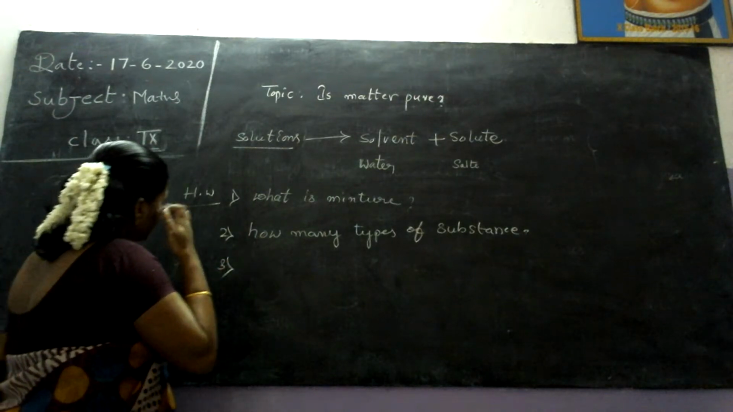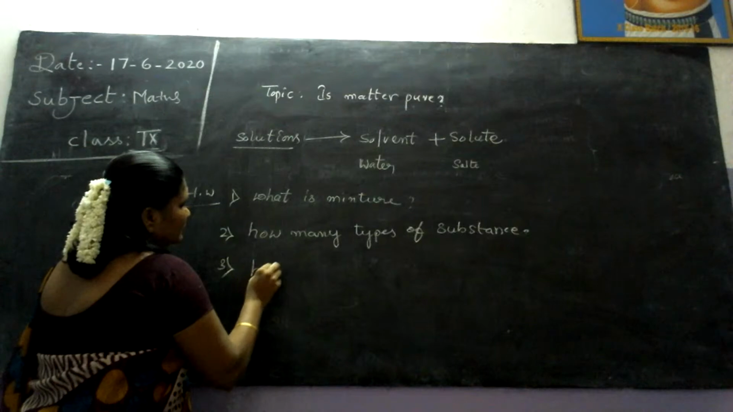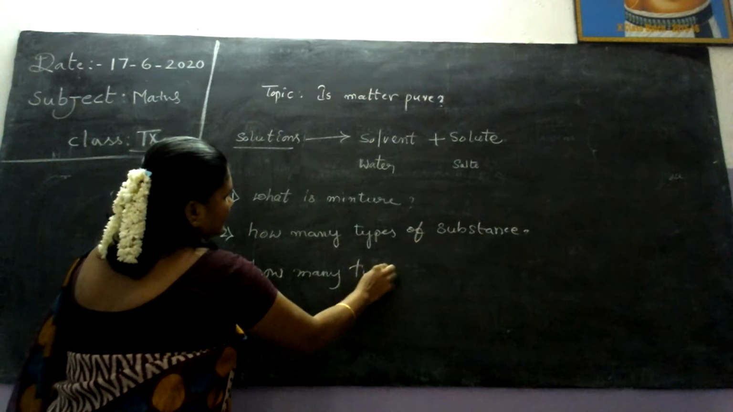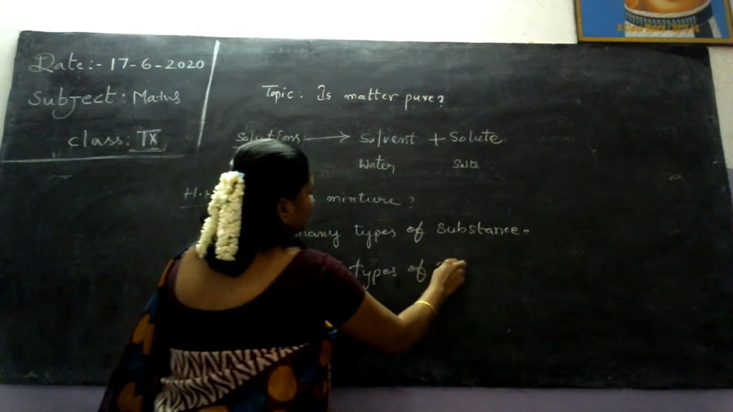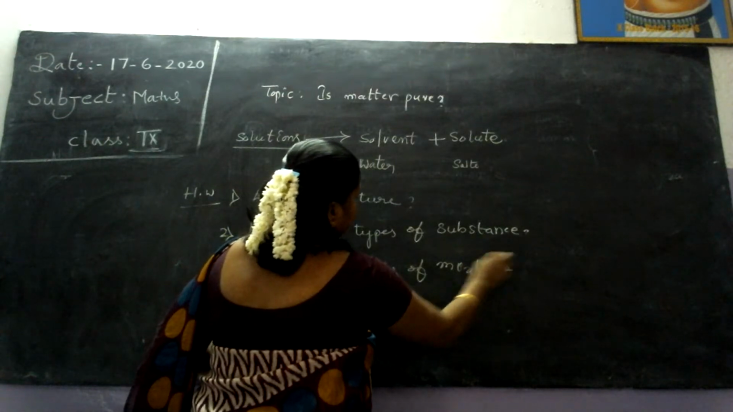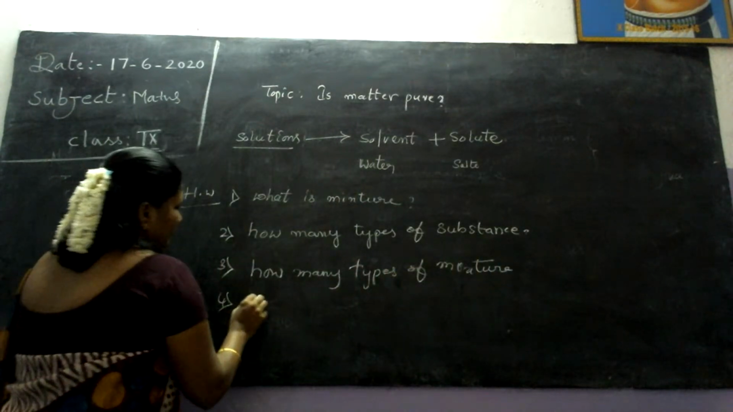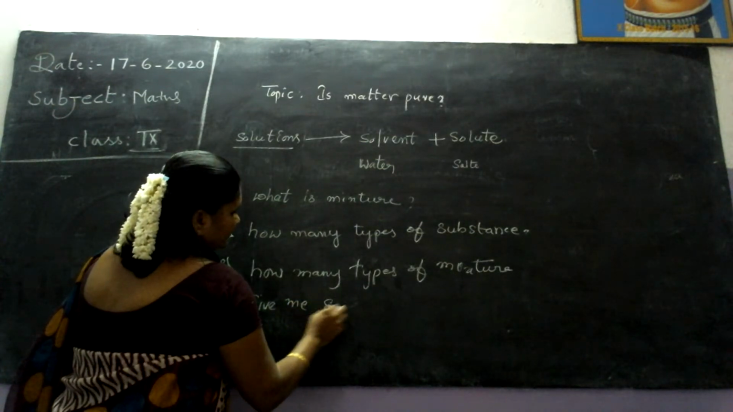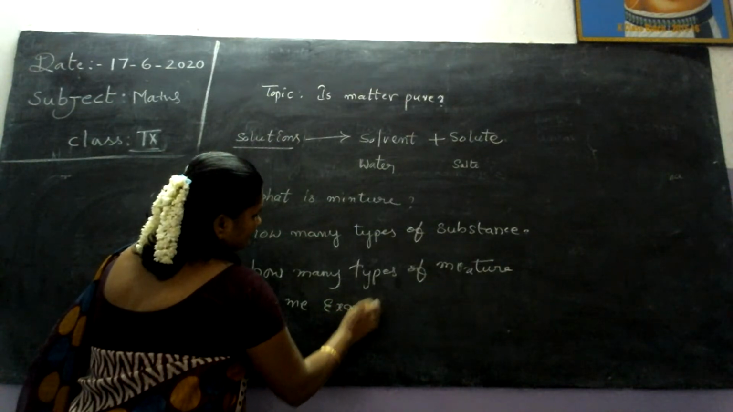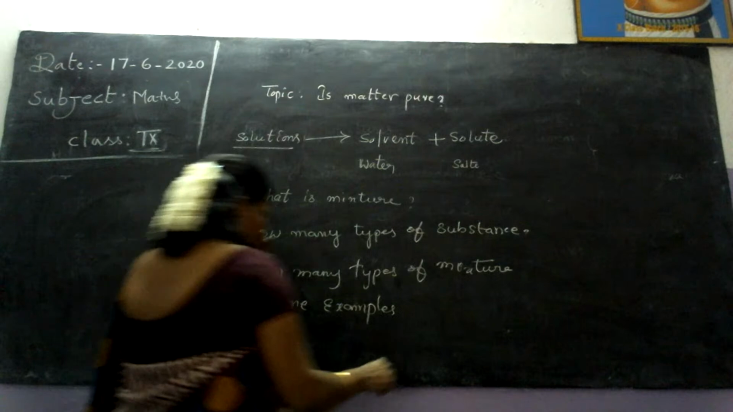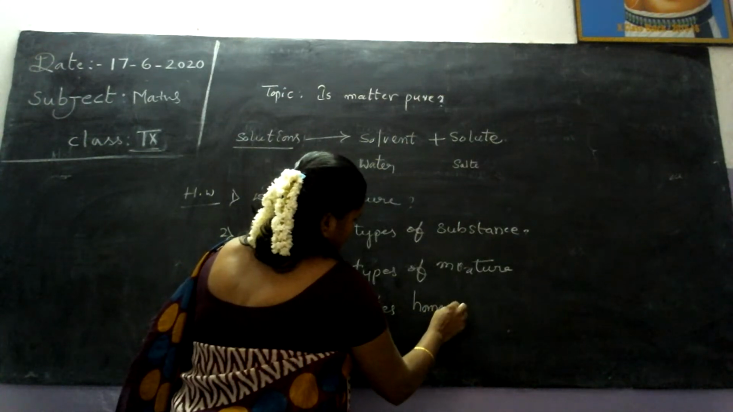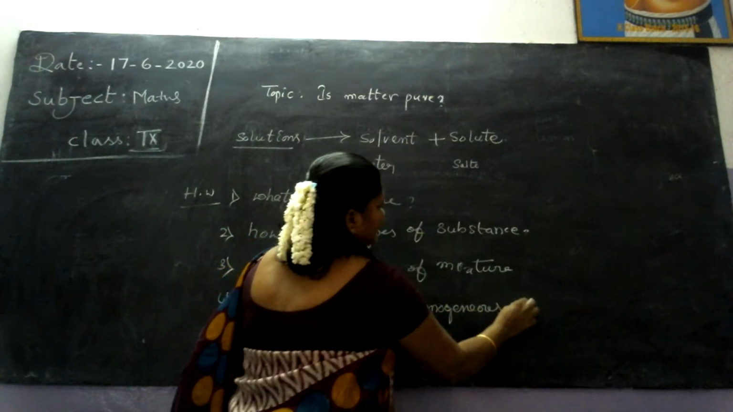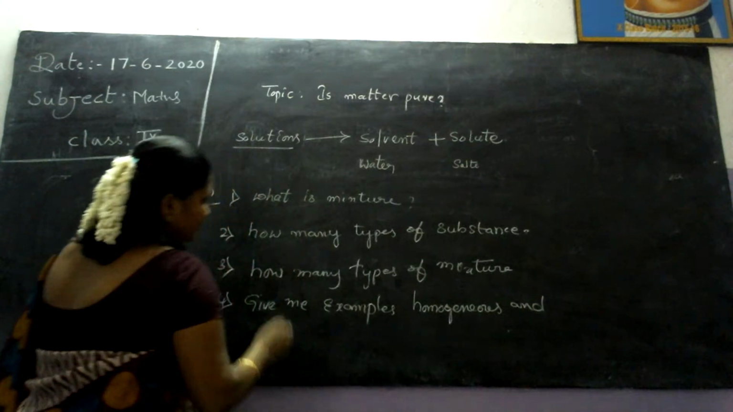Again, how many types of mixtures are there? Give me examples of homogeneous and heterogeneous mixtures.